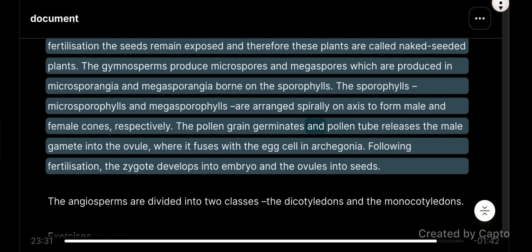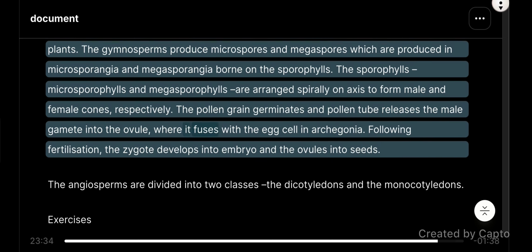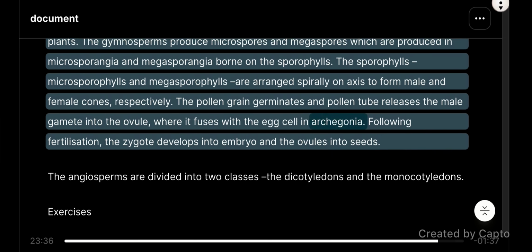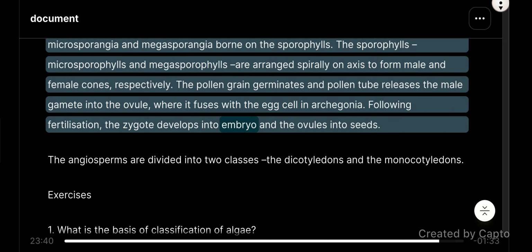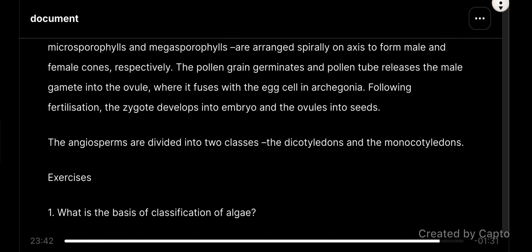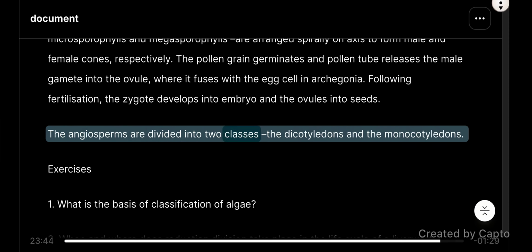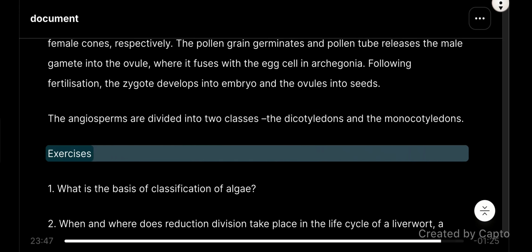The pollen grain germinates, and the pollen tube releases the male gamete into the ovule, where it fuses with the egg cell in the archegonia. Following fertilization, the zygote develops into an embryo and the ovules into seeds. The angiosperms are divided into two classes, the dicotyledons and the monocotyledons.